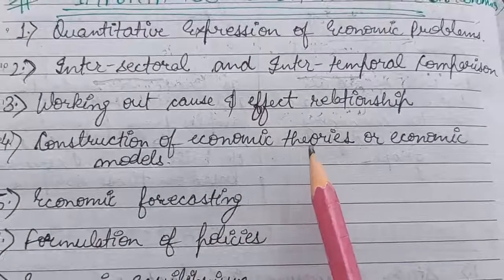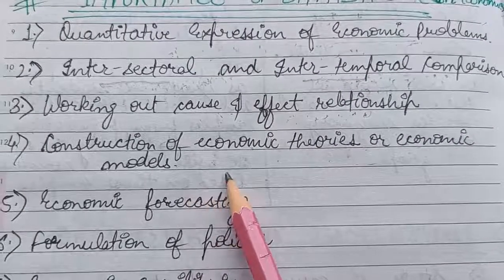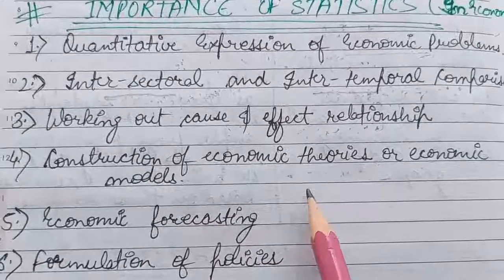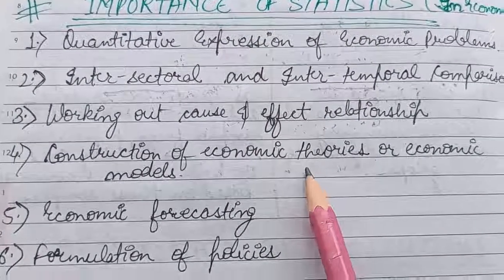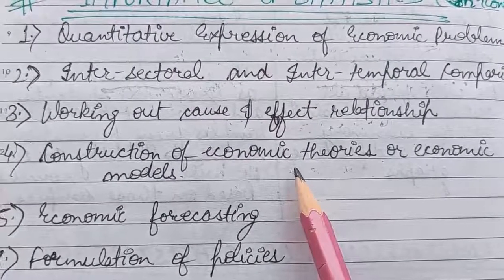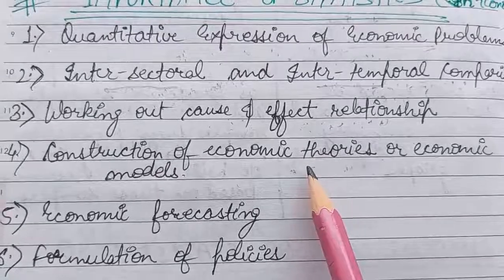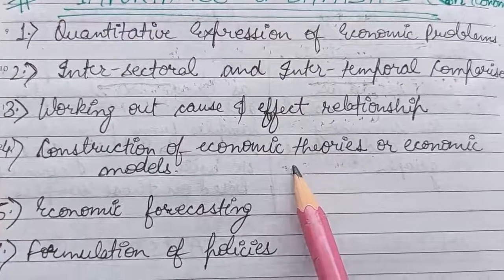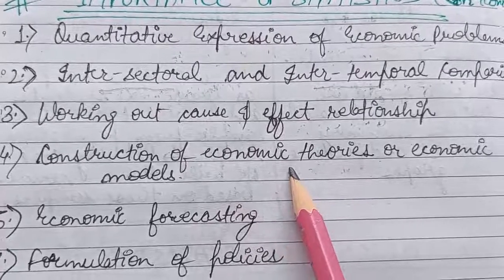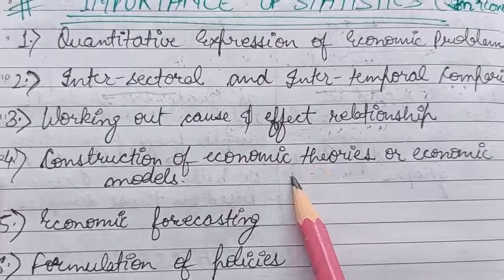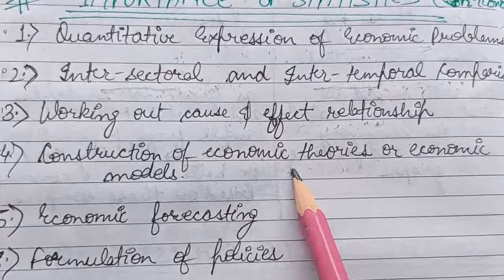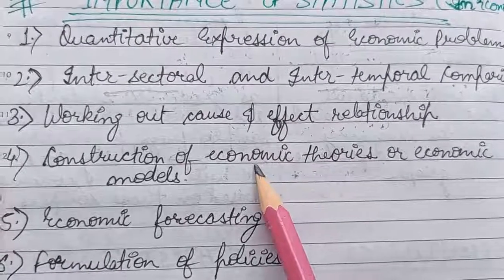Basically, economic theories or economic models refer to the formulation of various sets of principles which will give out some conclusions which can help in drawing conclusions which will be of economic significance. So these types of economic theories or models can only be constructed through statistical study, because if we do not collect any data, if we do not interpret the data collected, we will not be able to make such theories.